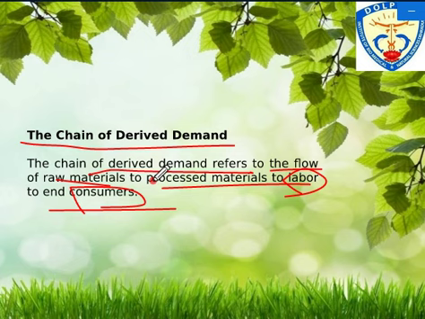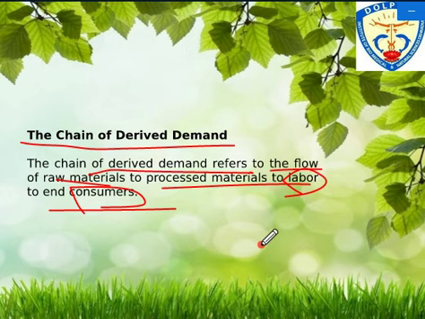Premises means where all this commodity has to be sold, that is premises, right? So you can understand it easily. Take an example, if we need furniture, and if the demand for furniture is going to rise, so obviously more manufacturers will come into the picture. It means more manufacturing units can be established, right?